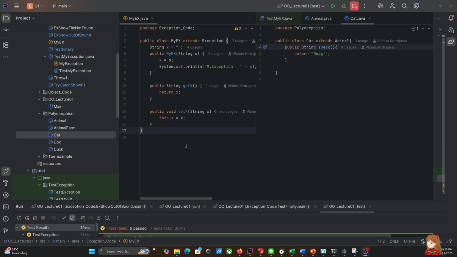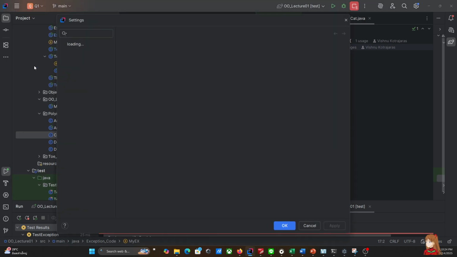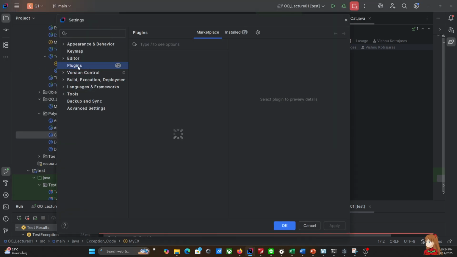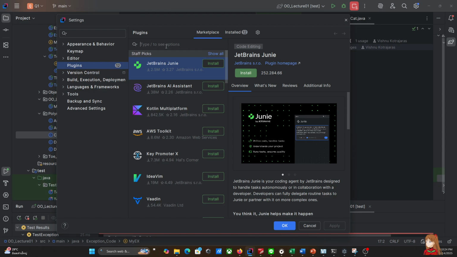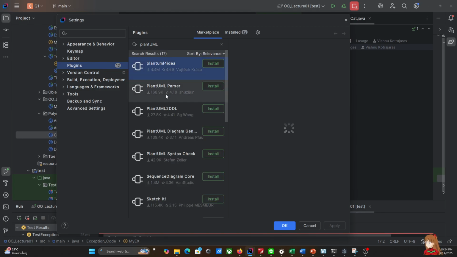Okay, so this video is about installing PlantUML. In IntelliJ, we can install PlantUML quite easily because it's a plugin. If you want to install it, you just need to go to Settings, Plugins, select Marketplace, and search for PlantUML.